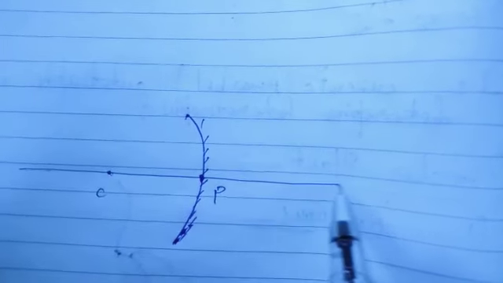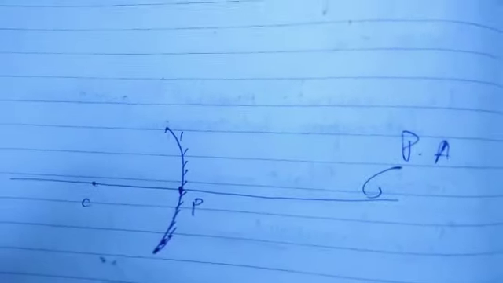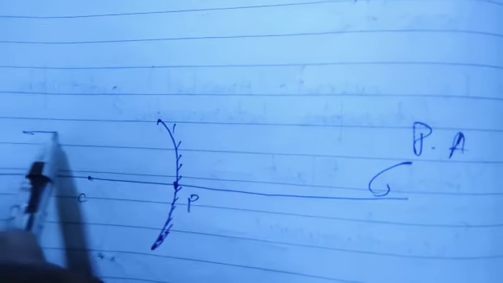Let us suppose this is a mirror. Okay, can you tell what kind of mirror? As it's silvered from outside, it will be a concave mirror. Okay, this is what? Yes, this is the pole. This is the center of curvature. Okay, and the line passing through the center and pole is called the principal axis.